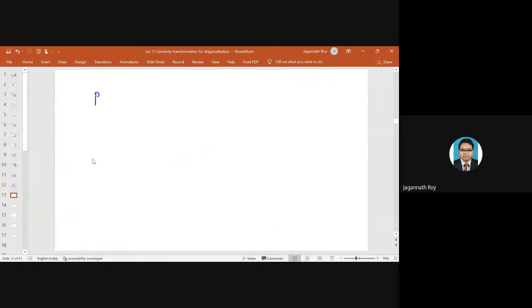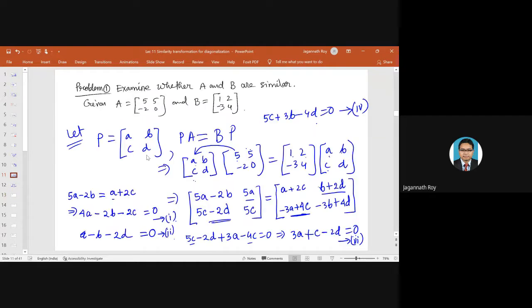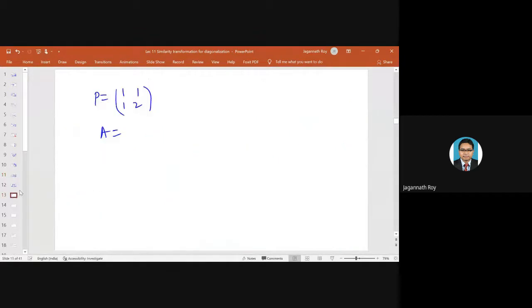If P equals 1, 1, 1, 2, and A equals 5, 5, minus 2, 0, and then you take the inverse. Find what is P inverse. This is a 2 by 2 matrix. Just tell me.